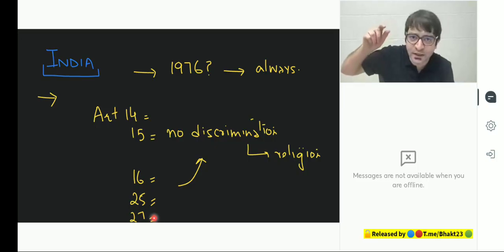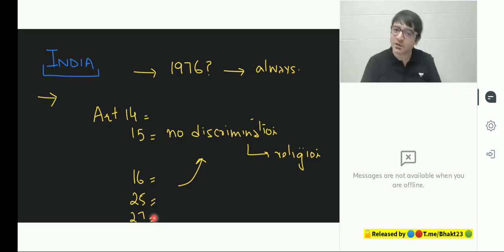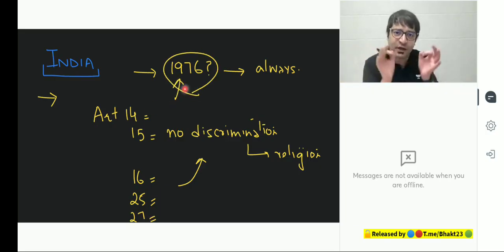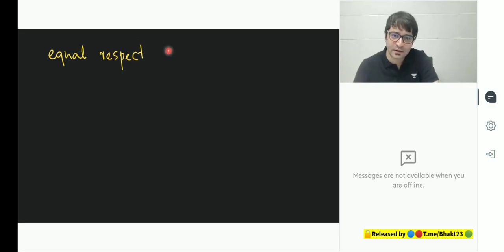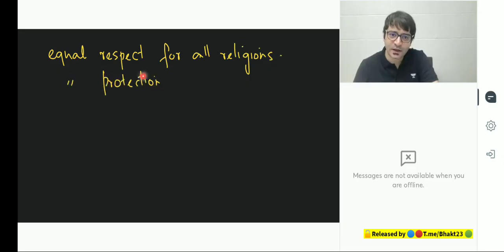And this office of the President of India, this office of the Prime Minister, this office of the ministers, is it reserved only for the majority community? Or can anybody contest election and become the President of India? It's open to all, which means India was secular. But what was implicit before 1976 became explicit in 1976 when the term secular was added to the preamble. But what is secularism in India? Secularism in India means equal respect for all religions. Secularism in India means equal protection of all religions. Secularism in India means state has no religion.